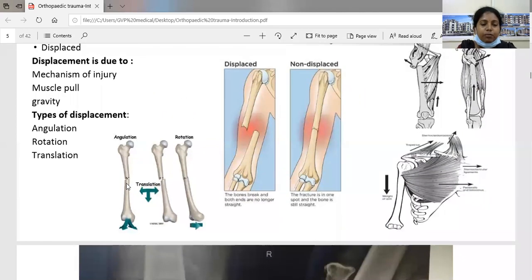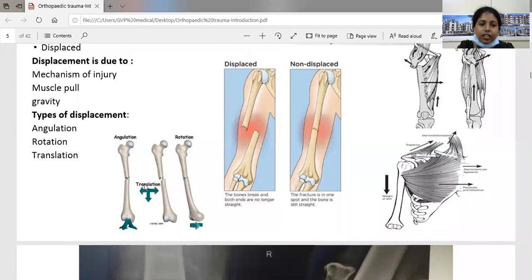So coming to the types of displacement, what are the types? It can be angulation, rotation, and translation. Angulation is nothing but the bend at the fracture determined by its degree and its relation to the apex of the angle. So it can be medial angulation or lateral angulation. Medial angulation is called varus angulation, and lateral angulation is called valgus.